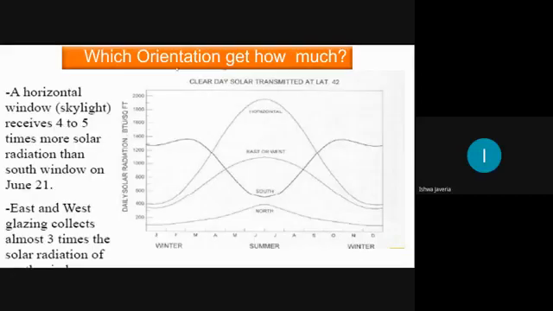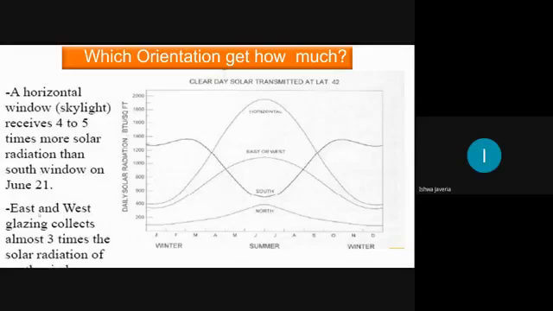And which orientation gets how much. A horizontal window, for example, if we have a horizontal window or a skylight, it sees 4 to 5 times more solar radiation than a south window on June 21. As all of you know, on June 21 we have the maximum sun rays inside the building, and the maximum solar radiation will be absorbed by the windows and by the building material. So for that we need to have some criteria.